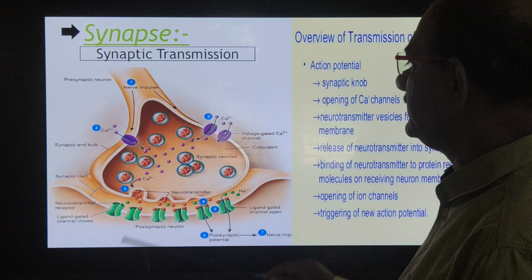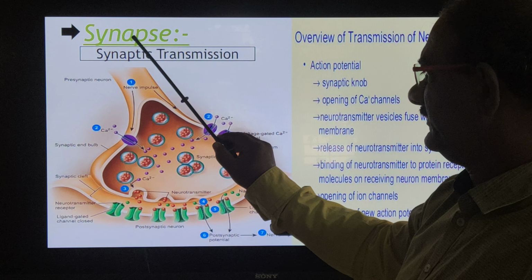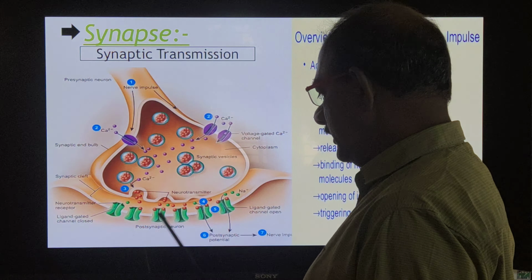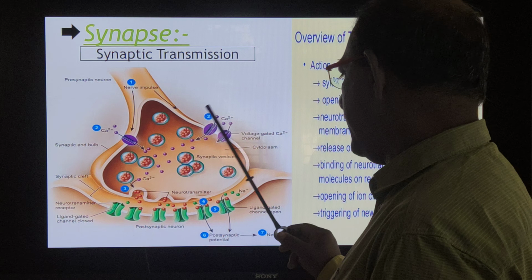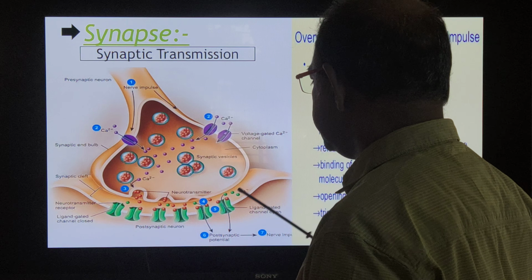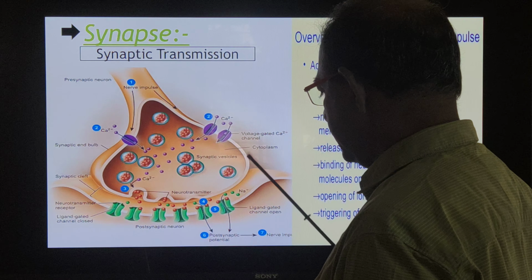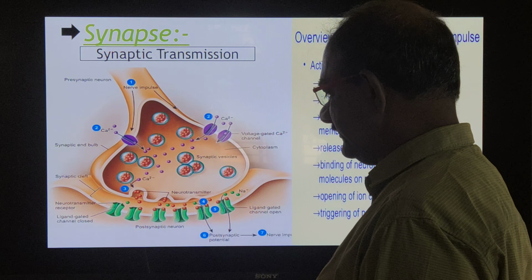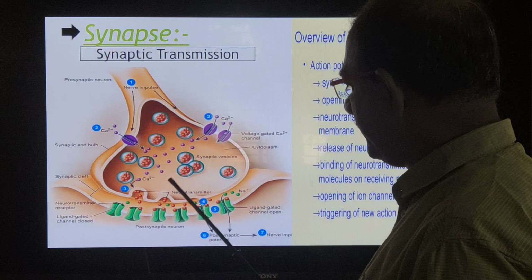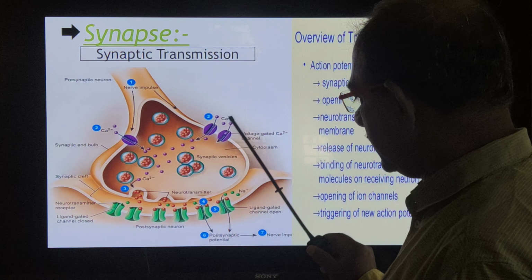In this way, that junction is called synapse. Here, a nerve impulse is transmitted from one neuron to another neuron through a junction, and that junction is called synapse.